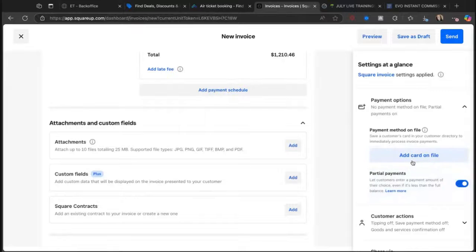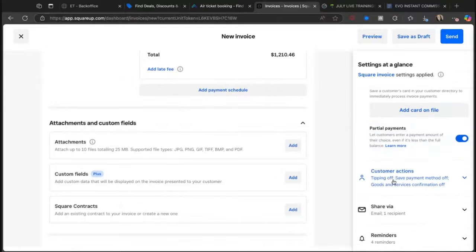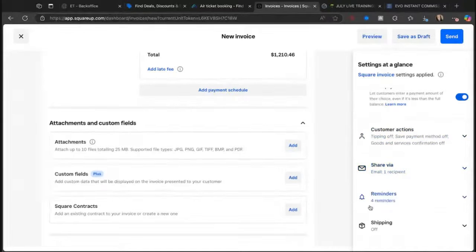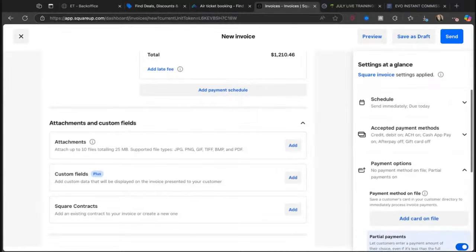If you have a client that you book with constantly, that would be a scenario, but you don't want to start just charging people, so don't do that without permission. Partial payment is where you want on for this. This way, they will only pay that fee, okay? If you want them to be able to tip you, you can add that. Save payment method, you can add that if you want them to save it. And then if it's a goods and services confirmation, we don't need that. Email, if it's going to one person, and then the reminders, no shipping, right? So that's the basics of it.